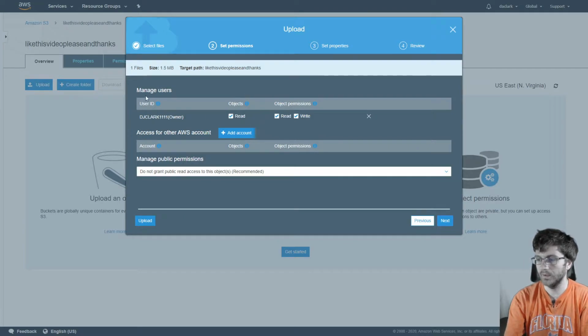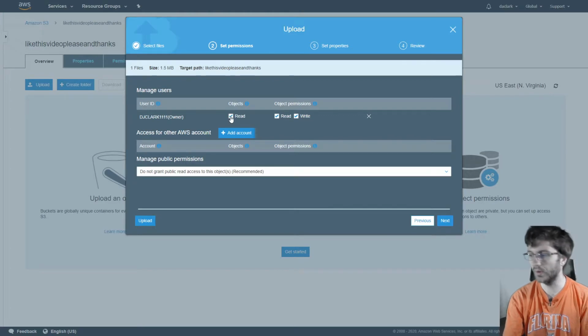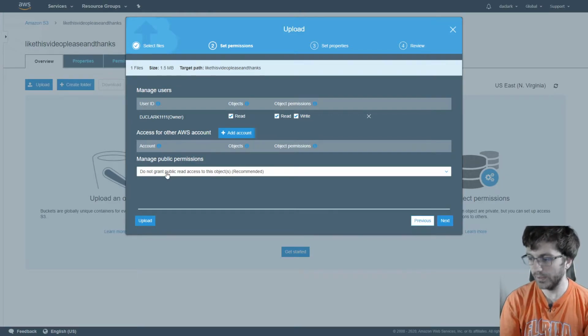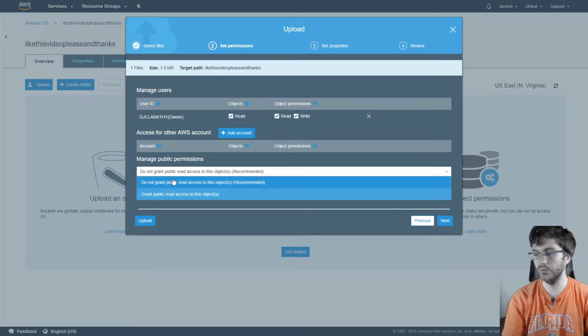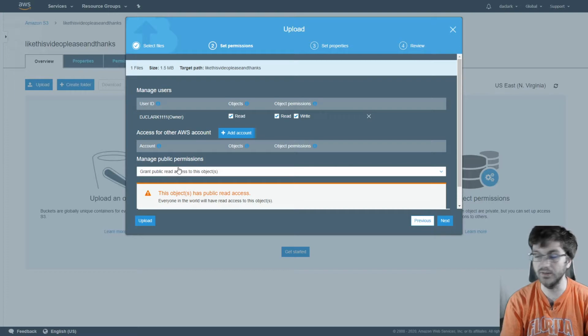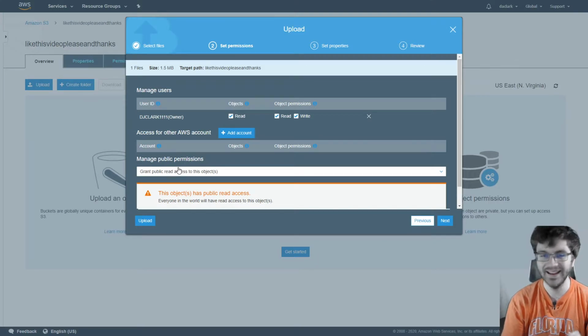So this is also like we're setting permissions based on who wants to read it and who wants to write it. But the important thing we're going to be worried about at the beginning is managing public permissions. So we want to grant public read access to this object. So we can give this to our friend, our mom, our dad, and say, hey, look, I made a website. And that's what we're going to do.